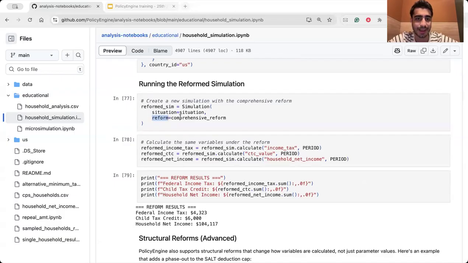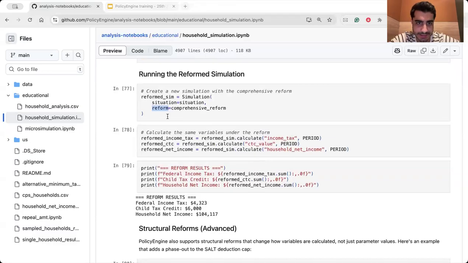So what happens if you are passing and giving a reform to the simulation? So basically with PolicyEngine, you can give some reforms to the simulation, and PolicyEngine code will calculate everything later of what you want to actually calculate and what analysis you have.